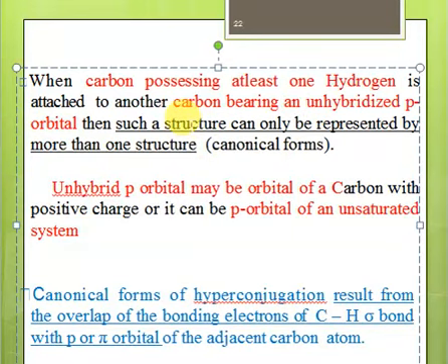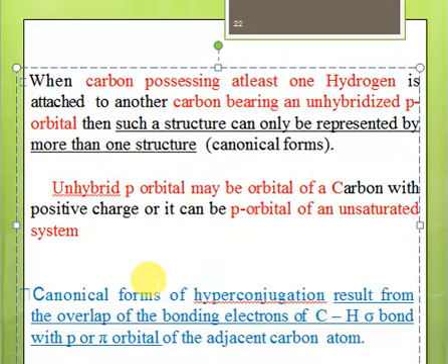Just like resonance, you cannot represent the original structure with one structure. Similarly, in hyperconjugation we have to make use of more than one structure, that is canonical forms, to explain a structure that has hyperconjugation. That unhybridized p orbital may be the orbital of a carbon with a positive charge, or the p orbital of an unsaturated system, right?